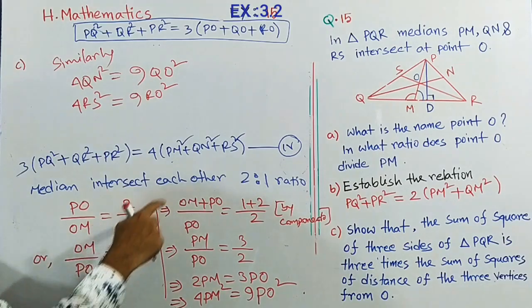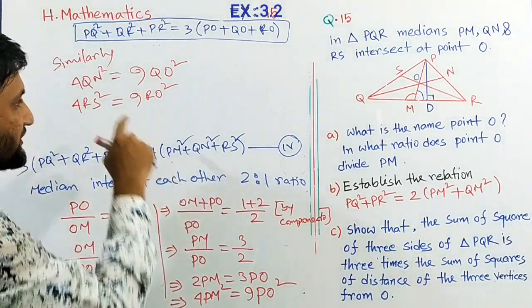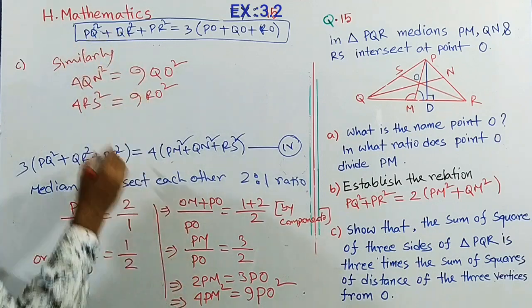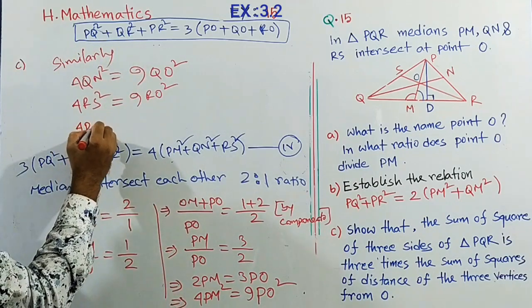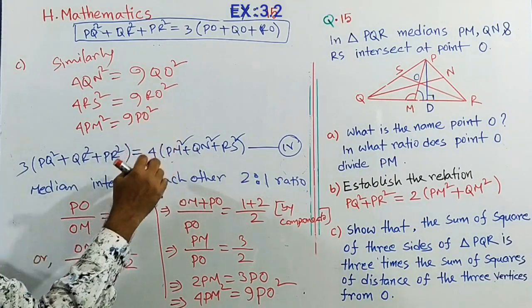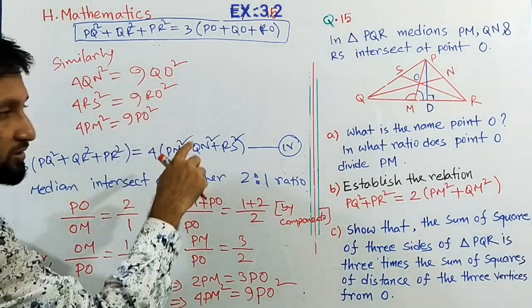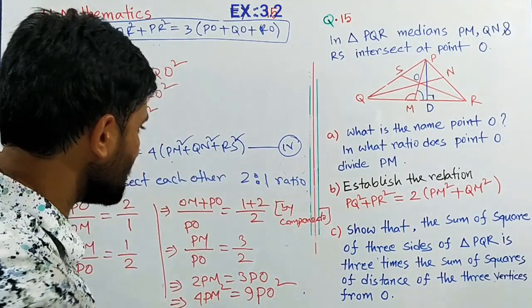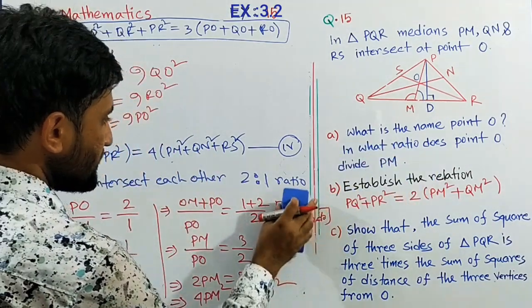So using these values in equation 4, we can write 4PM² equals 9PO². Again, these three values we have to put in equation 4.